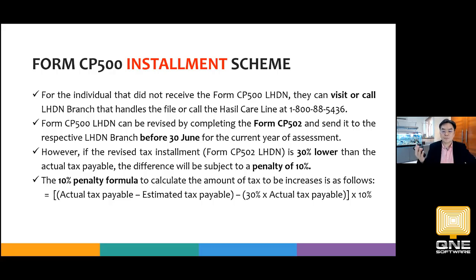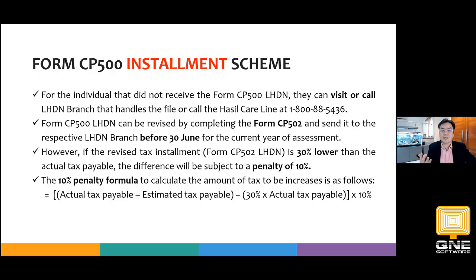So these are some of the reasons you may not receive your CP500, or your income may drop. Your business income may drop below 37,000 or 36,000, because those are the brackets where you may not be taxable, meaning you are exempted from tax. Then you may not receive a CP500 for that year. So please call to make sure whether Inland Revenue has issued a CP500 for you or not, to avoid the penalty. The second part will be, in the event we need to revise, what will you do? We need to fill out a form called CP502.